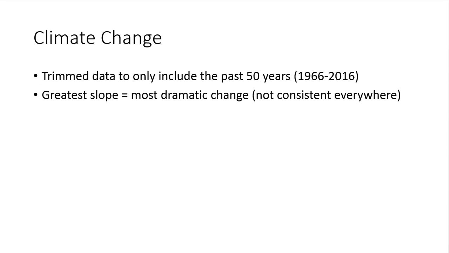In order to determine climate change, we trimmed our data to only include the past 50 years, which would be 1966 to 2016. We did this so that we were only looking at relevant data and not data from 200 years ago. We then decided that greatest slope equaled the most dramatic or most significant change, which proved that climate change was not consistent everywhere because the slopes differed.